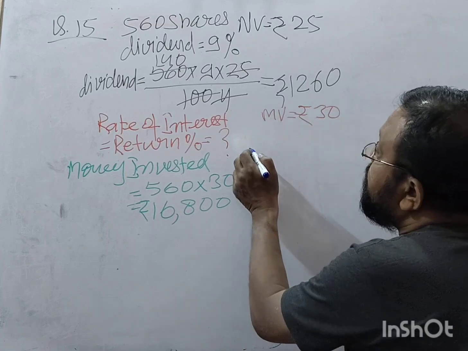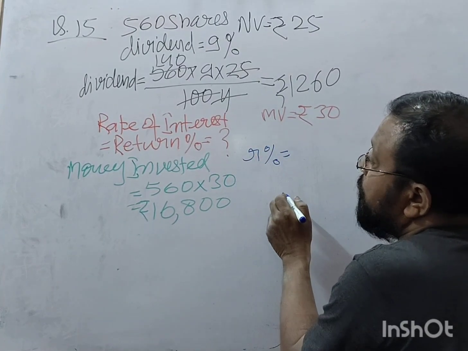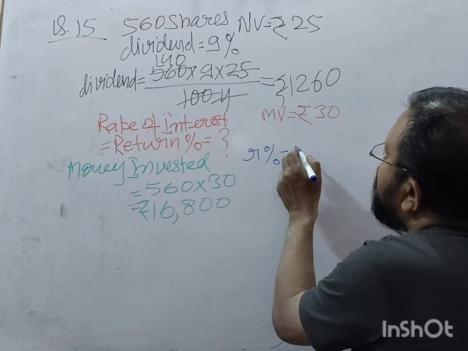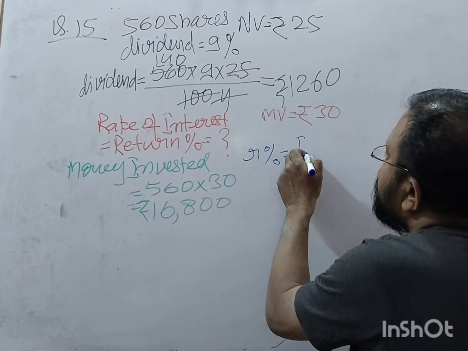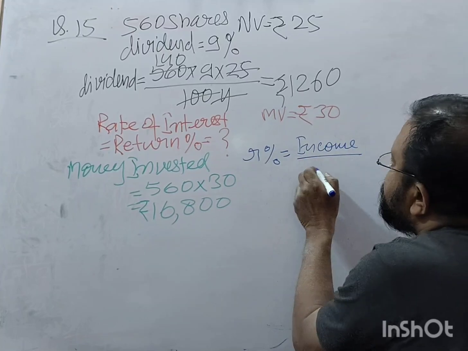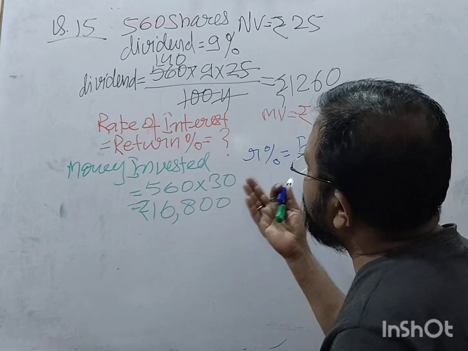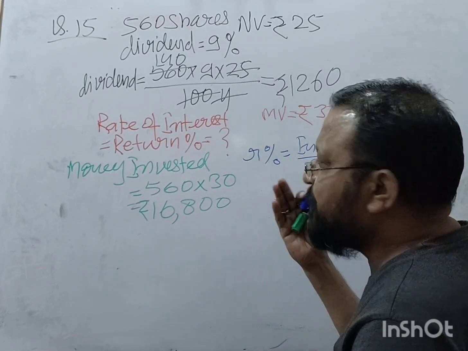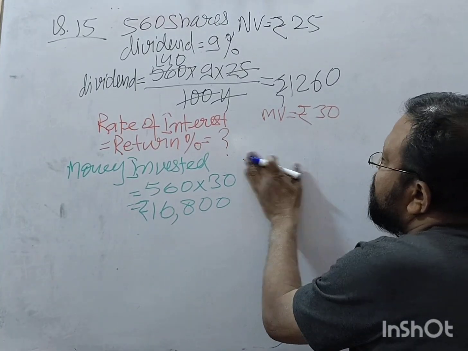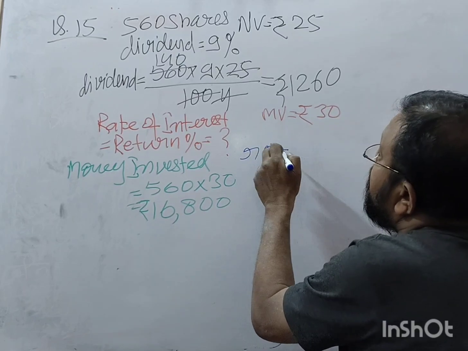So return percent is equal to income upon investment into 100%. Another way to get this, if you need return percent, you can go by this also.